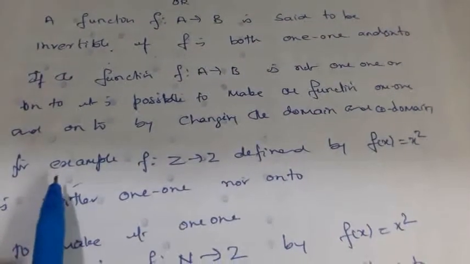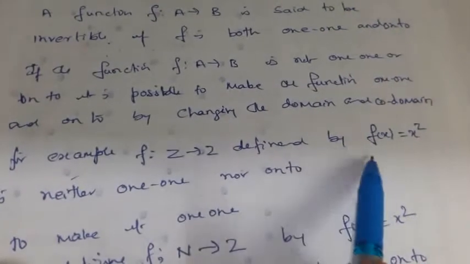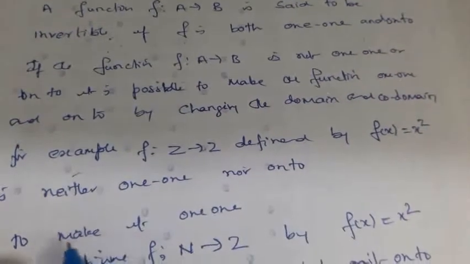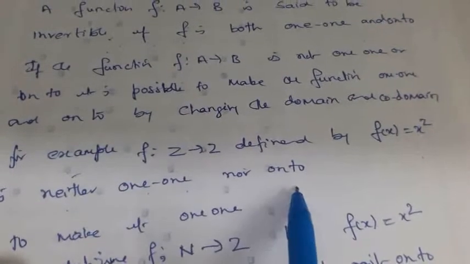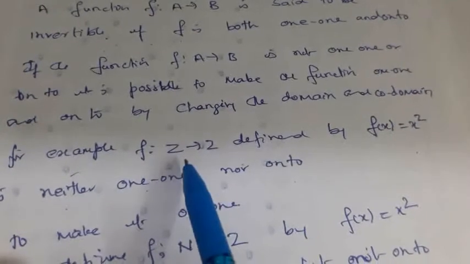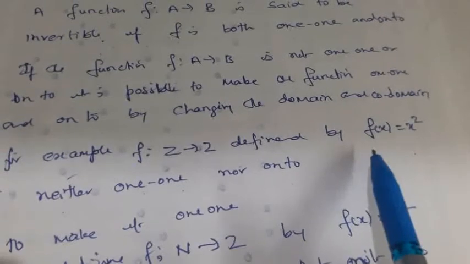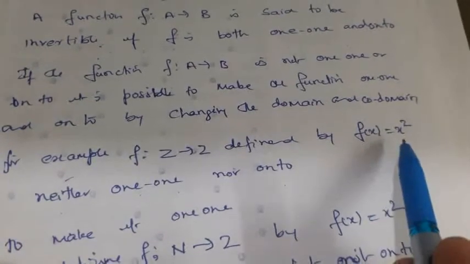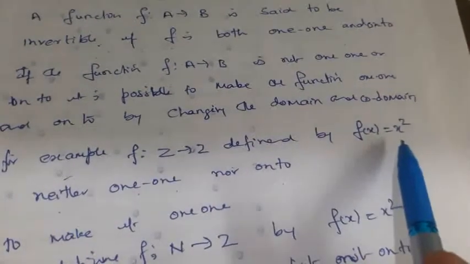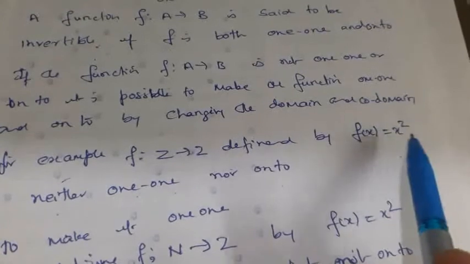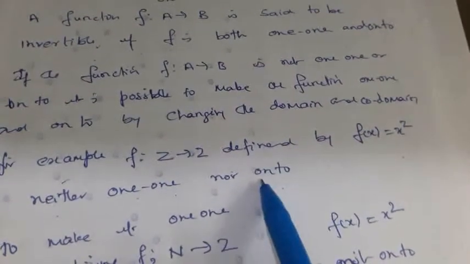For example, if you take a function f from Z to Z defined by f of x equal to x square, clearly this function is neither 1-1 nor onto, because the two distinct elements -1 and +1 have the same image. And f of x equal to x square is always positive, and moreover it is an integer and it will take only positive integers including 0. Negative numbers are not the images, therefore it is not onto.